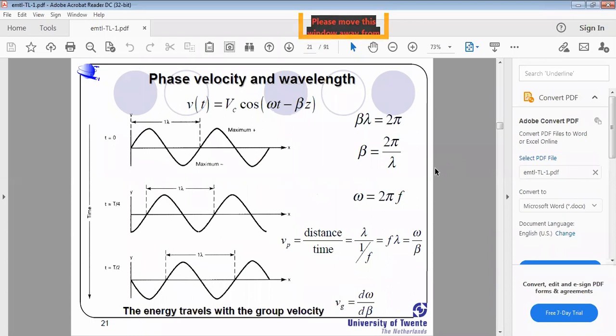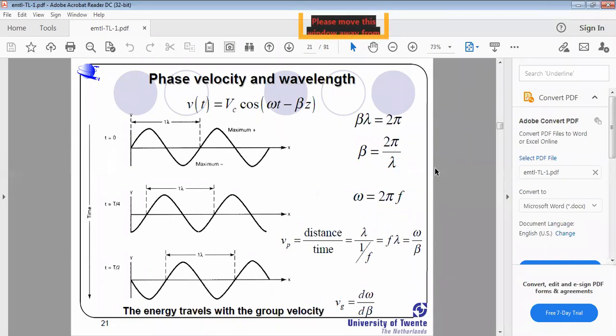Now the relation between phase velocity and wavelength. See here, v(t) equals Vc cos(omega t minus beta z). That is the traveling wave representation.